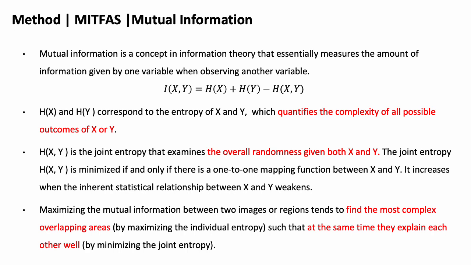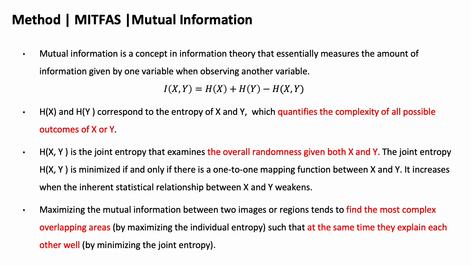H(X) and H(Y) correspond to the entropy of X and Y, which quantifies the complexity of all possible outcomes of X or Y. H(X,Y) is a joint entropy that examines the overall randomness given both X and Y. The joint entropy H(X,Y) is minimized if and only if there is a one-to-one mapping function between X and Y. It increases when the inherent statistical relationship between X and Y weakens.